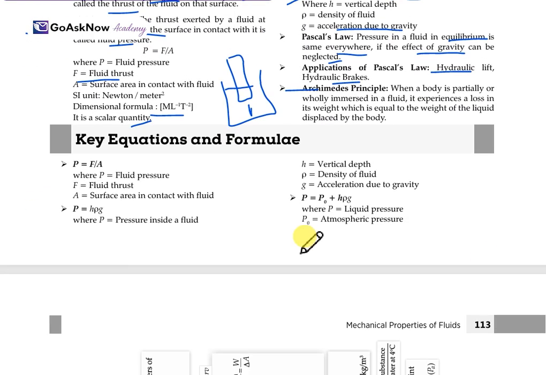Now, the key equations and key formulas of this chapter. Firstly, as we already studied in fluid pressure, P equals F upon A, where P is the fluid pressure, F is the fluid thrust, and A is the surface area in contact with the fluid. Another one is P equals h rho g, where P is the pressure inside a fluid, h is the vertical depth, rho is the density, and g is the acceleration due to gravity. Also, P equals P0 plus h rho g, where P is the liquid pressure and P naught is the atmospheric pressure.